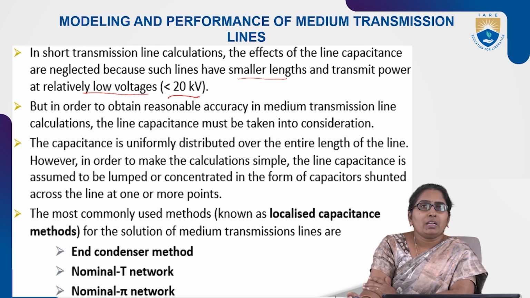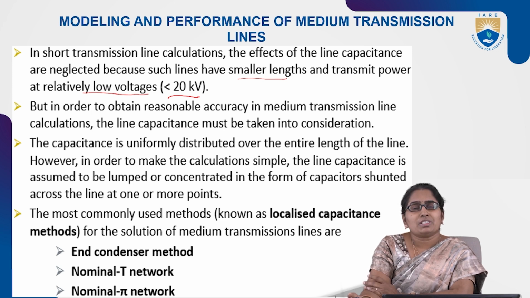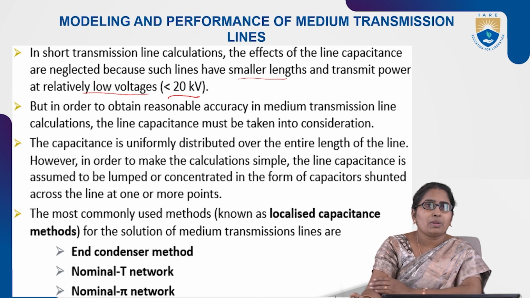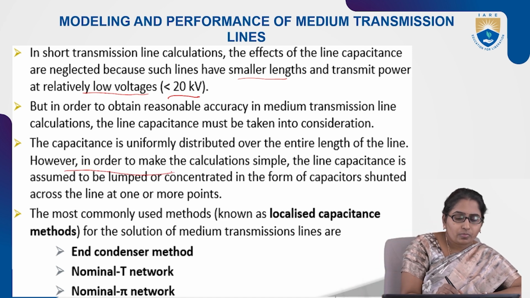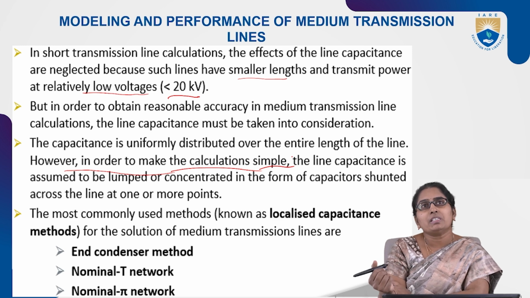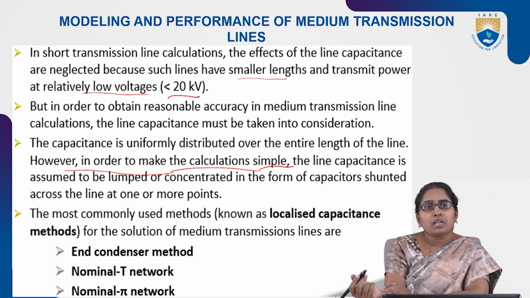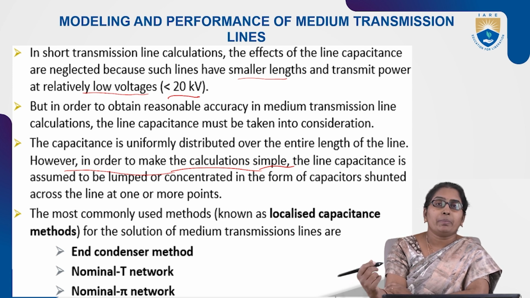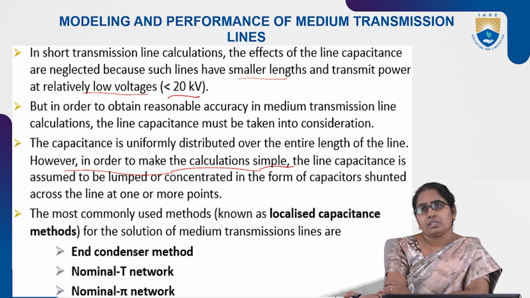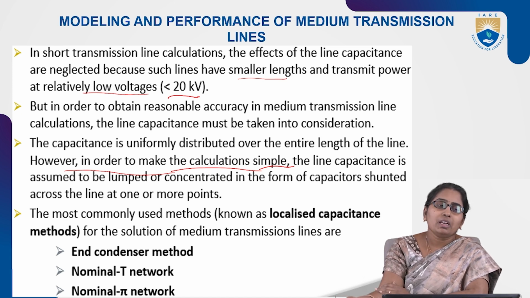But to make the calculation simple, instead of distributed parameters, we consider lumped parameters. So the line capacitance is assumed to be lumped, that is, concentrated in the form of a capacitor connected in parallel with the line, at one or more points along the line.